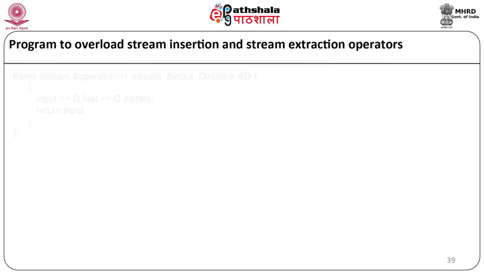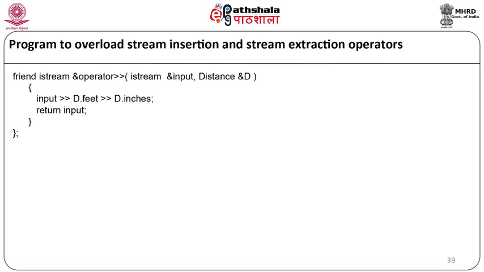Now it is going to be on the same line: friend istream& operator>>(istream& input, Distance& d). Here friend is a keyword. istream& is returning the object of class istream by reference. istream& input is basically the object of class istream taken as an argument, and one class object is taken as an argument.